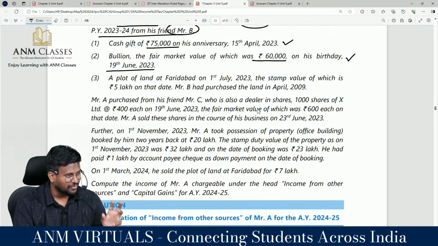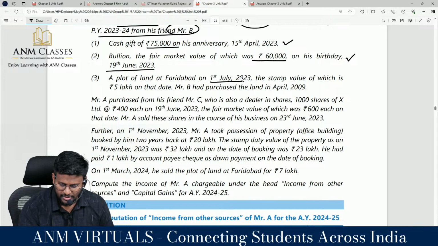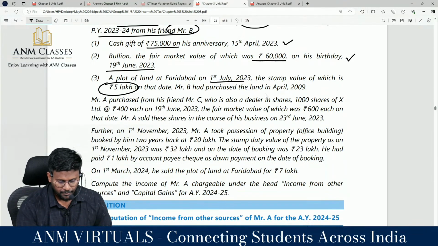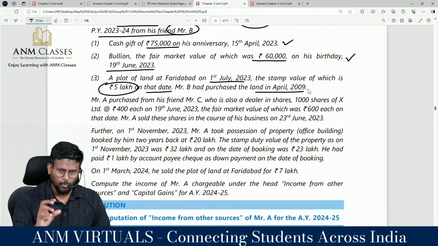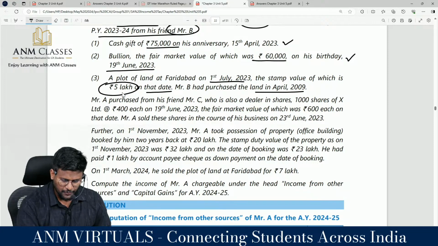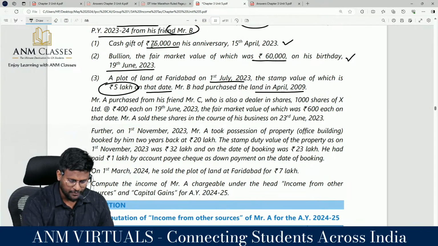A plot of land at Faridabad on 1st July, the stamp duty value of which is 1 lakh. Yes. On that date, Mr. B purchased the land in April 2009. Does the immovable property stamp duty value exceed 50,000? Yes, sir. This 5 lakh is also taxable. So everything is taxable. Correct?